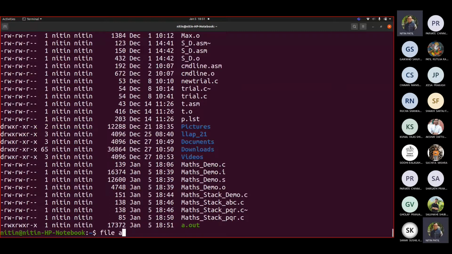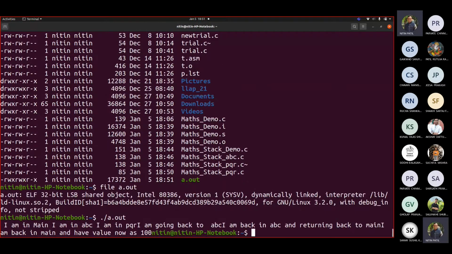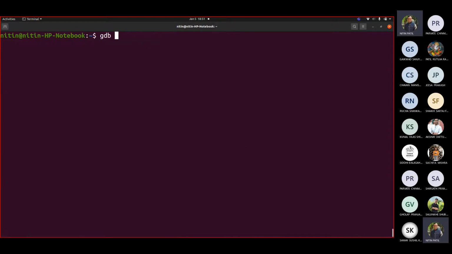If I see file a.out and execute this file, you can see I'm in main, I'm in ABC, I'm in PQR, going back to ABC, I'm back in ABC, returning back to main, I'm back in main, and the value is now 100. But how will I understand that? How do we understand it? So let us try to debug it, and see how exactly the prologue and epilogue get created.